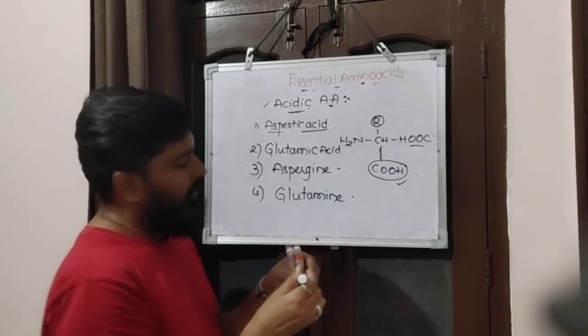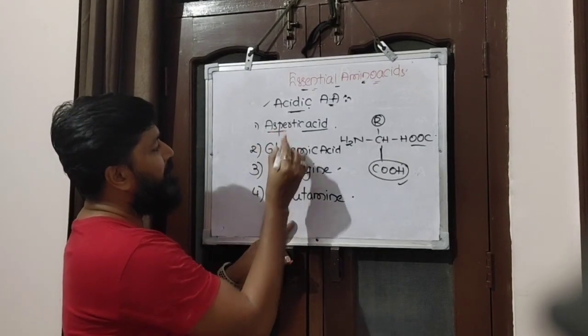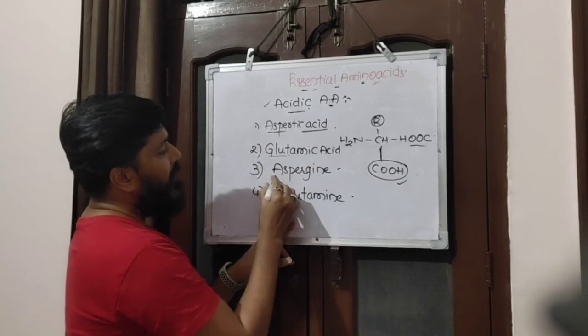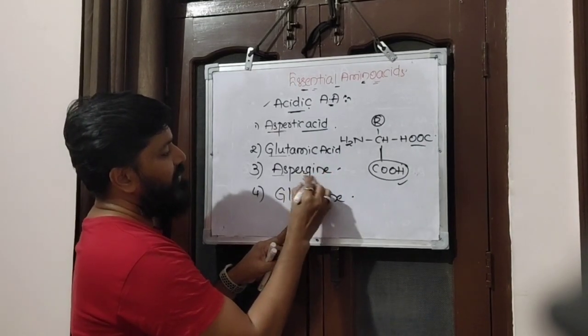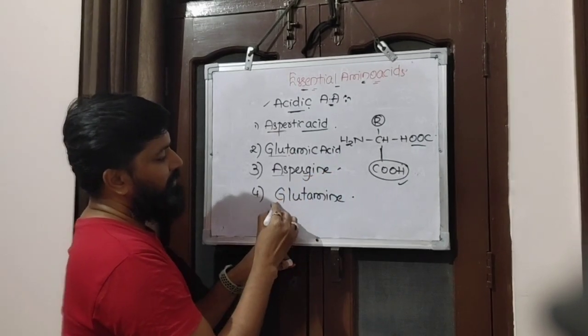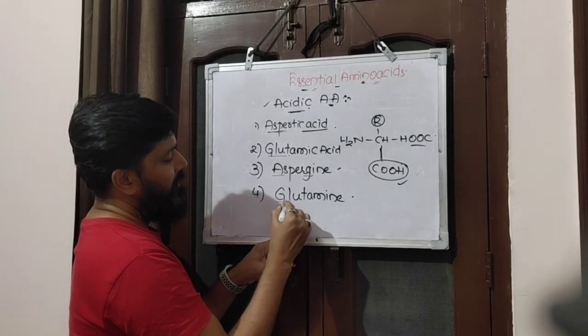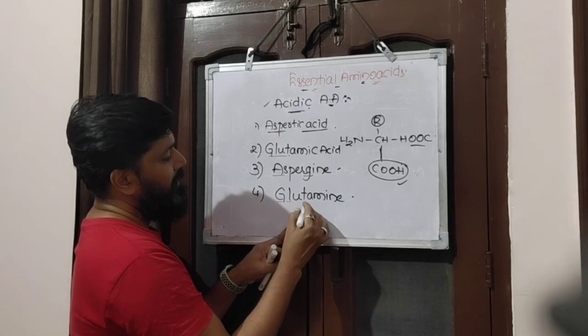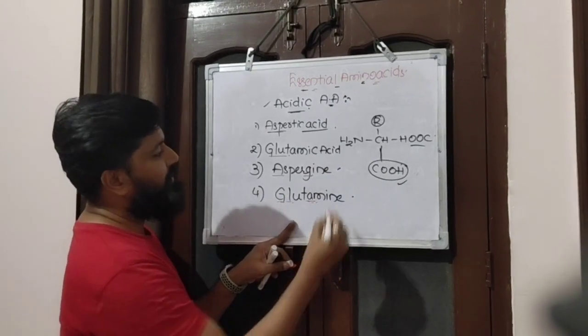They are represented by three-letter short forms: ASP, GLU, ASN, and GLN. These four are taken into consideration.